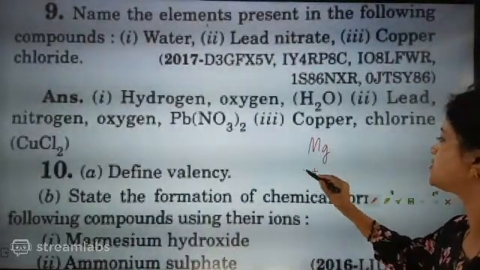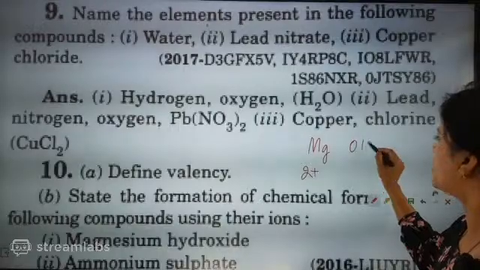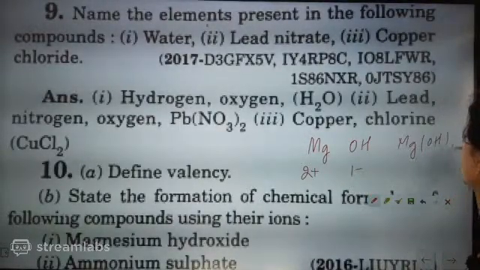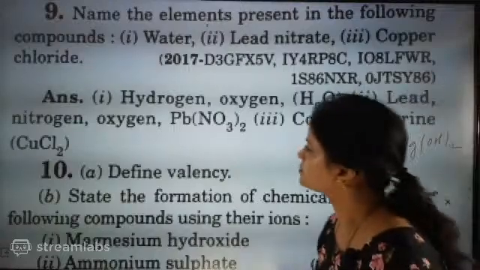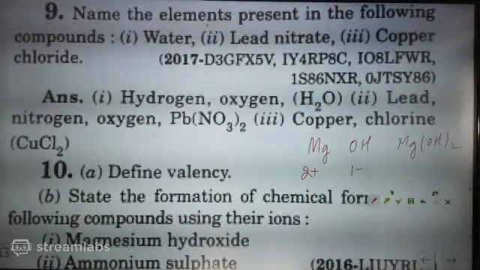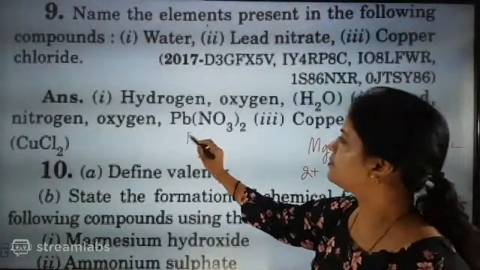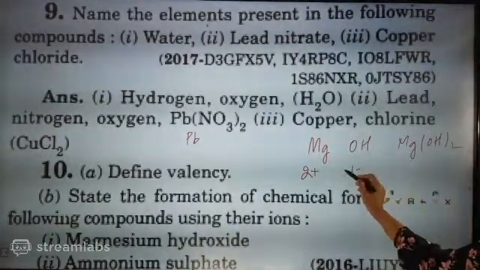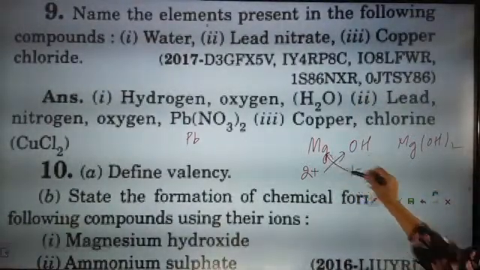Mg is 2 plus, OH is 1 minus. So it will become Mg(OH)2. That is the process I said, the crisscross rule. Mg(OH)2.